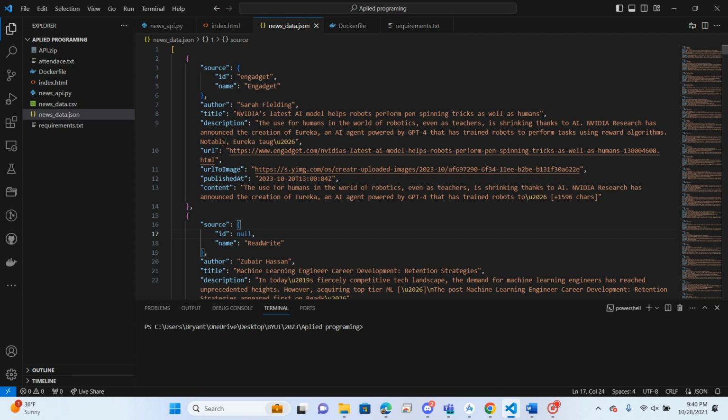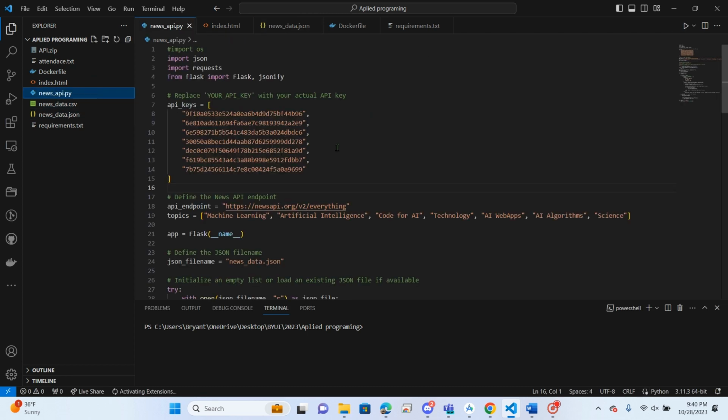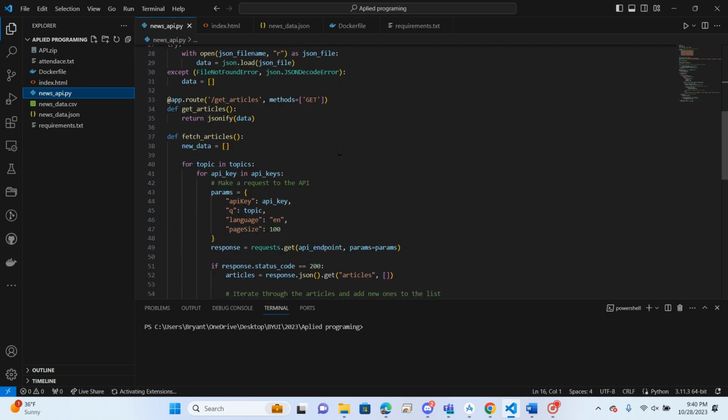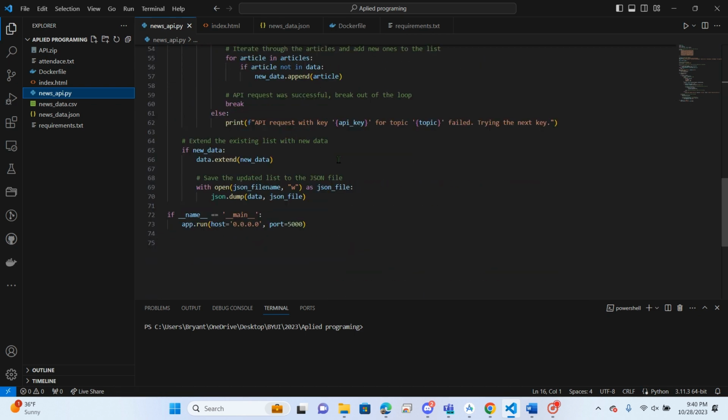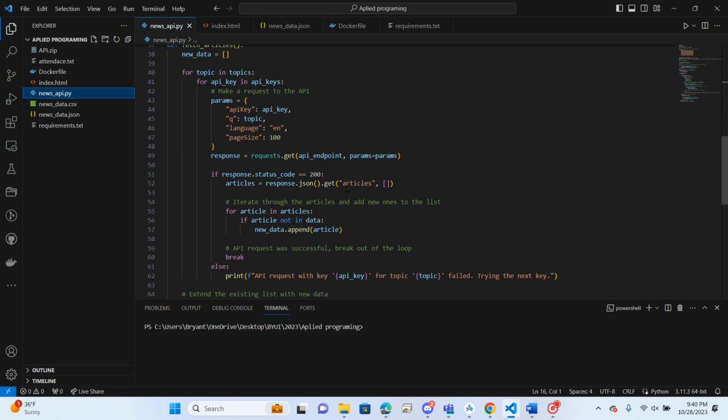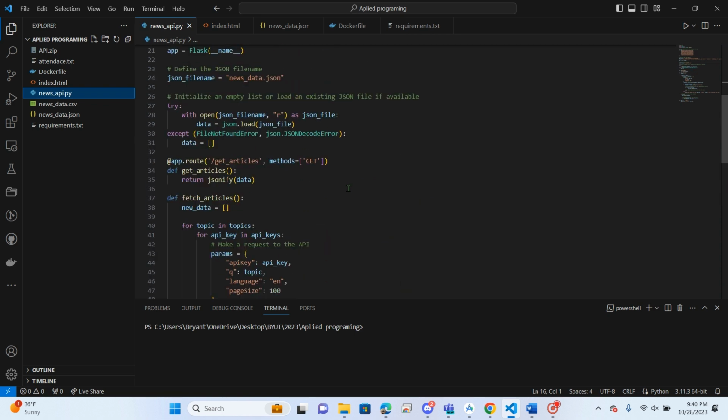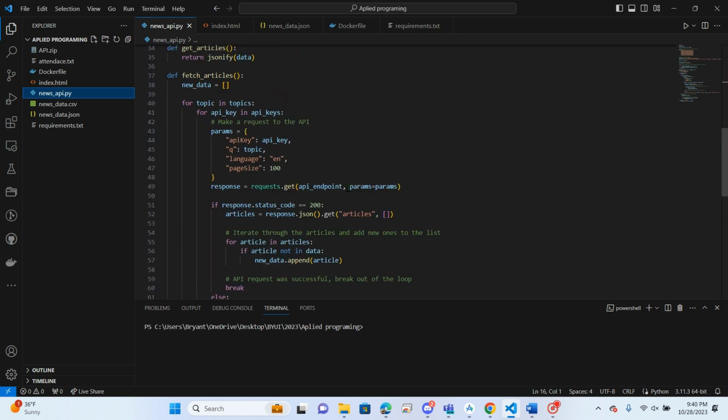Alrighty guys, here today we are going to show you my API. So here I made an API to get news articles. Basically, it's kind of like an API, but it didn't turn out to work as much like an API as I thought it was going to. So this is my Python file right here.